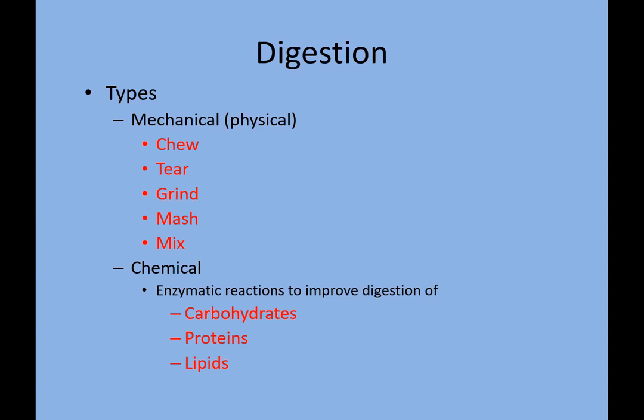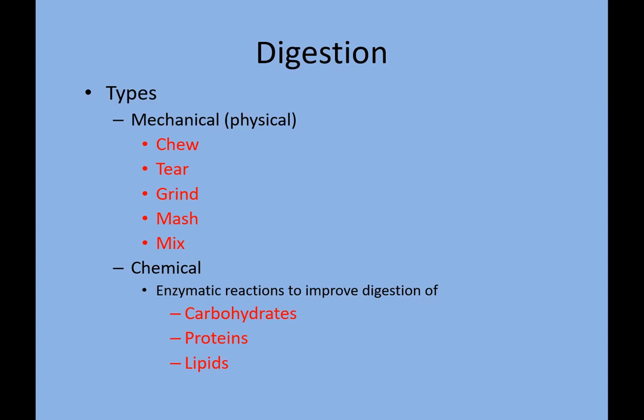Mechanical is the physical digestion, such as chewing, tearing, grinding, mixing, mashing. It's done in the buccal cavity, in the mouth, with the help of teeth and tongue. With the help of teeth and tongue, the bite of food we eat, we chew, we tear it, we grind it, we mash it, we mix it. Basically, the purpose is to break it down into smaller pieces, smaller components.